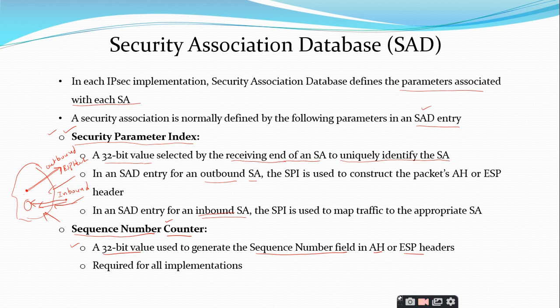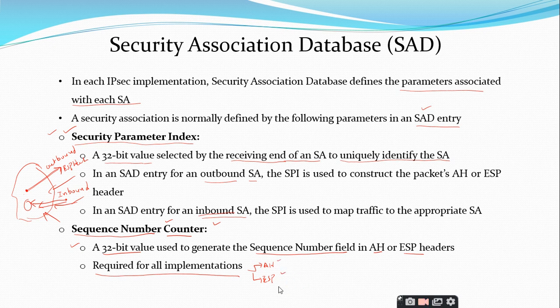So how many packets are related to that particular security association? Is it 100 or is it 200? Everything is being counted by this sequence number counter. And this sequence number counter is related to both implementations. What are those two implementations we have? One is the AH and the second one is the ESP. So both AH and ESP have these implementations. The sequence number counter can be implemented in both the AH and ESP.